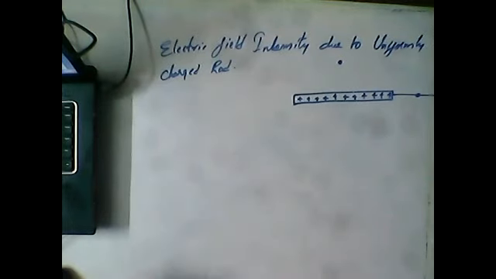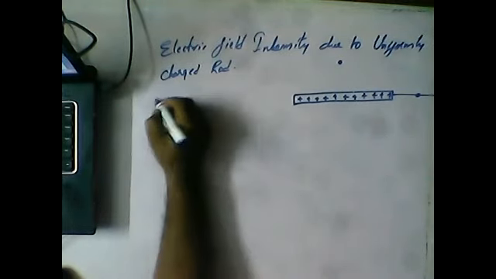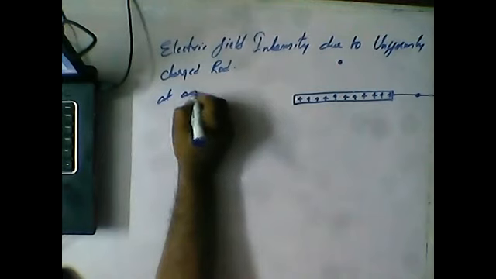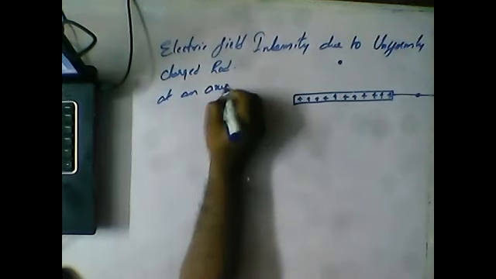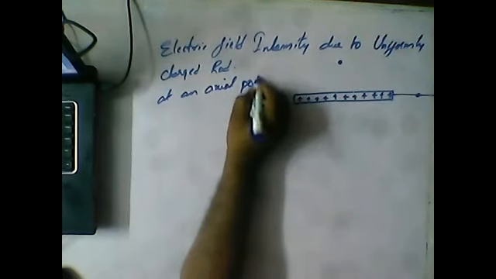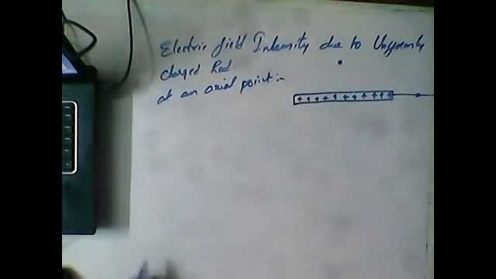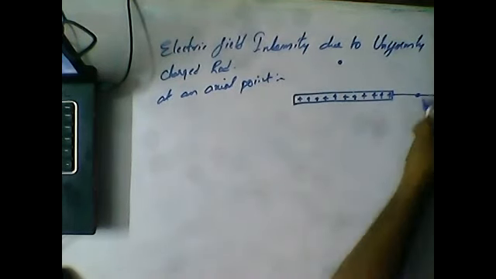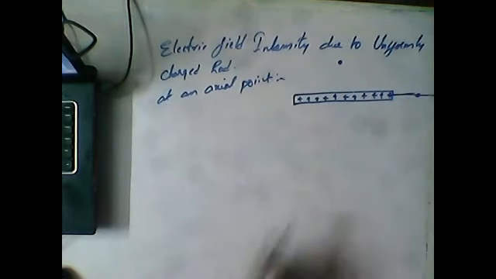Okay guys, now coming to the next point. First of all we will discuss the axial point. At an axial point, I mean the point is considered on the same axis. Okay, how to get the point here?